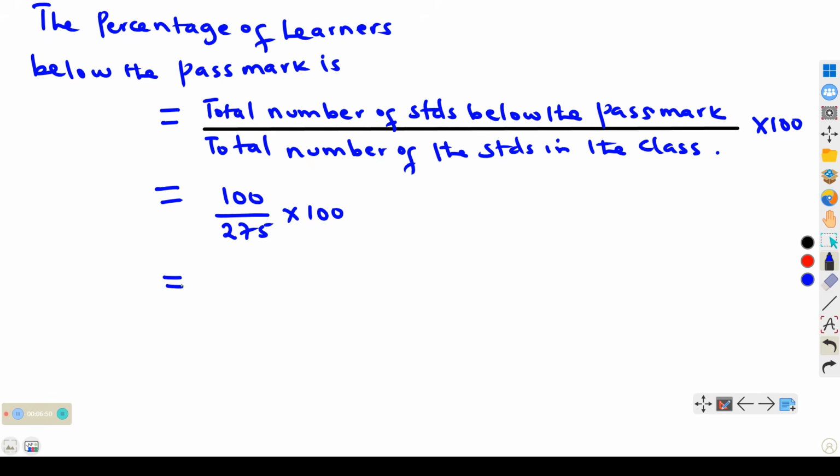This will give us 36.36, then 3, 6 again. So this is approximately equal to 36%.